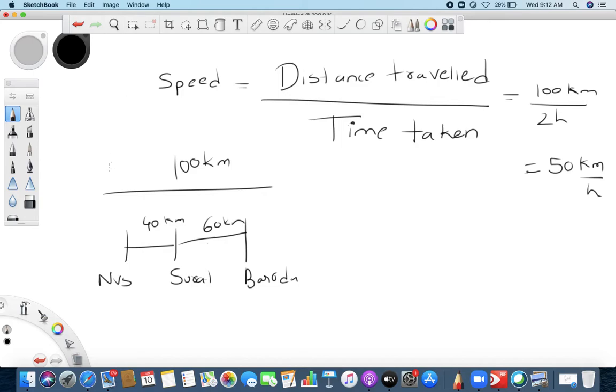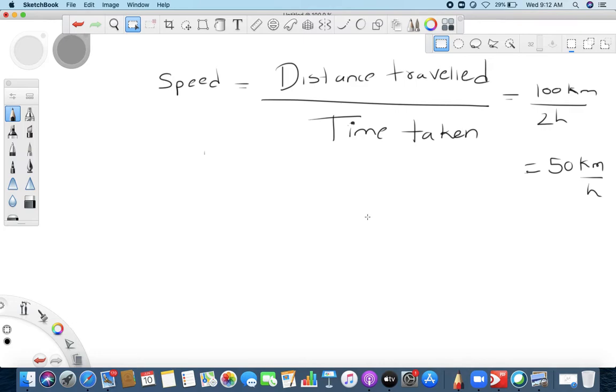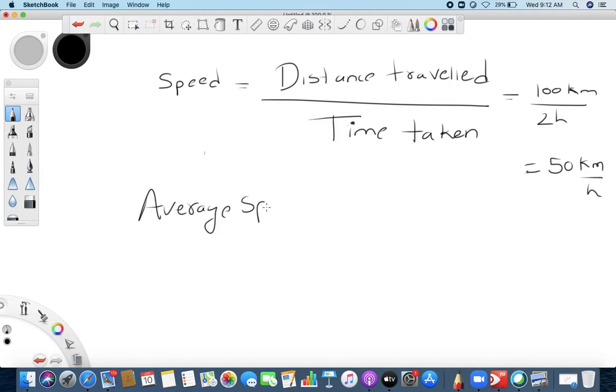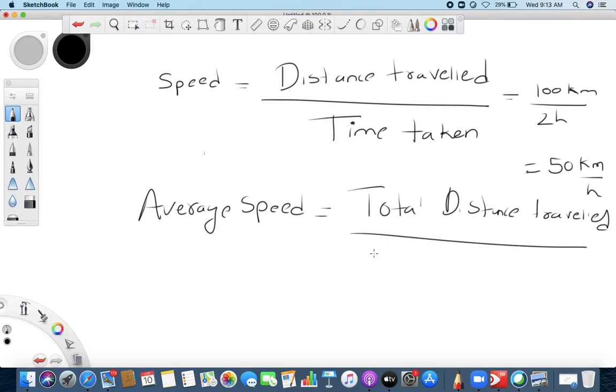Normally we talk about speed in this sense, but if you are traveling with multiple speeds, you say average speed. In average speed, we add all the distances, so it is total distance traveled upon total time taken. That is how you mention speed and average speed. But as I said, there is one more concept we are looking at, called velocity.